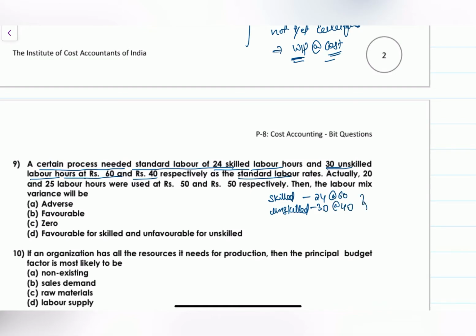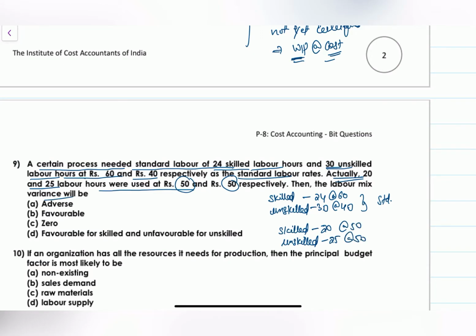What actually happened: 20 and 25 labor hours were used, actual skilled 20, unskilled 25, at rates of 50 and 50 respectively.